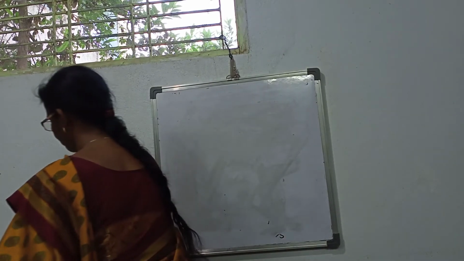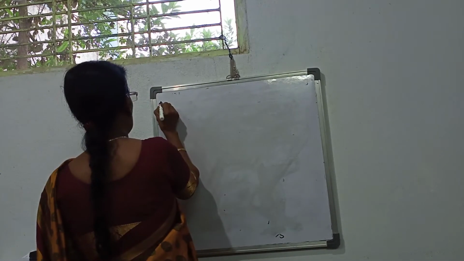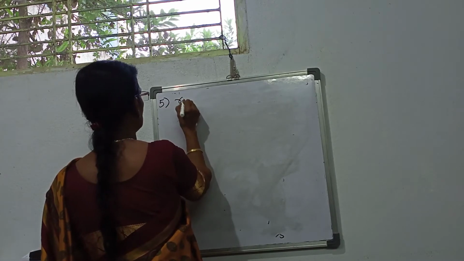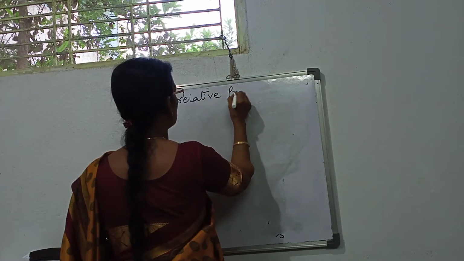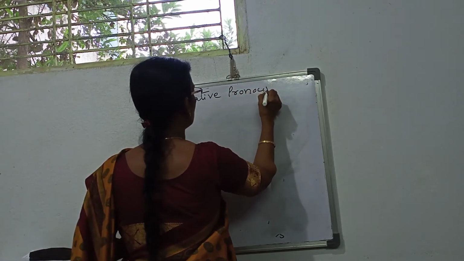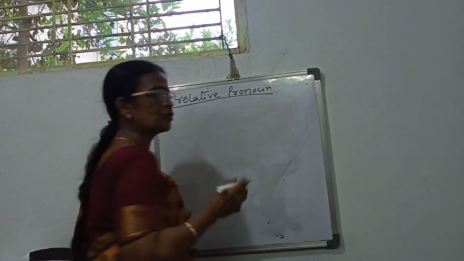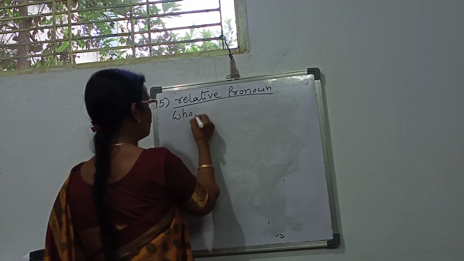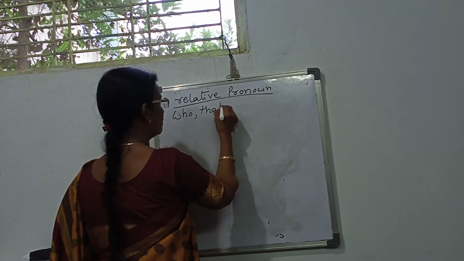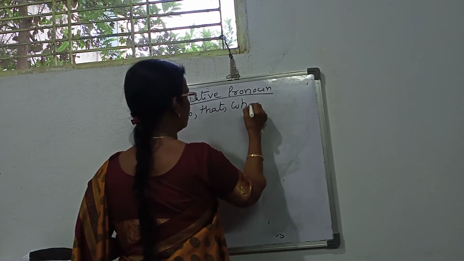Last one. Fifth one, relative pronoun. Relationship showing, that is who, that, where.